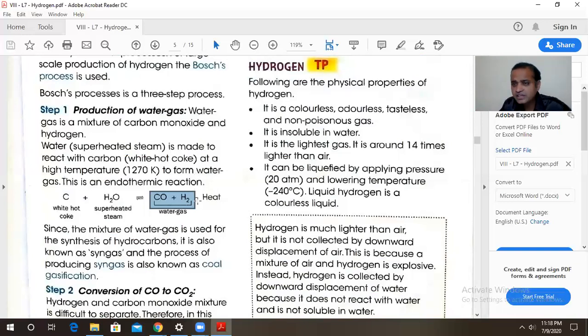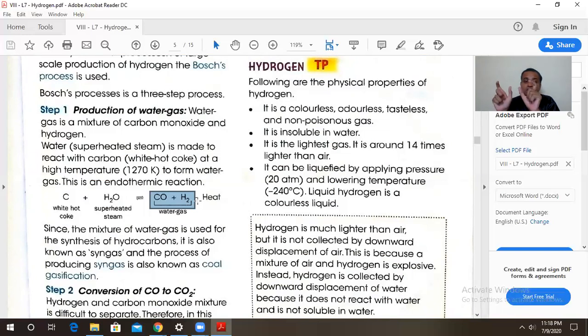One use of this water gas is that we are going to separate out the hydrogen. That's the clear thing, that we are generating hydrogen. But one more use is for the preparation or synthesis of hydrocarbons. Hydrocarbons are compounds made up of hydrogen and carbon.